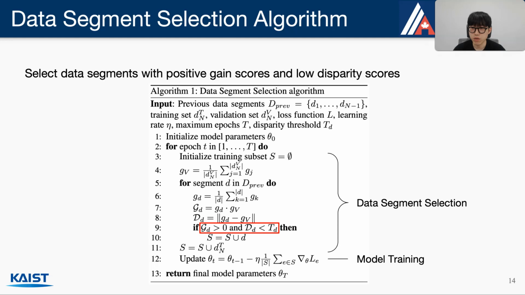And next, we show how to select data segments using both scores and jointly combine the data segment selection component with model training. In the algorithm line number 9, our algorithm selects data segments depending on two gradient-based criteria, which are positive gain scores and low disparity scores. It then updates the model with selected data segments, and this process is repeated for every epoch during training. So, as the model training proceeds, the selected data segments can change according to the current model state.